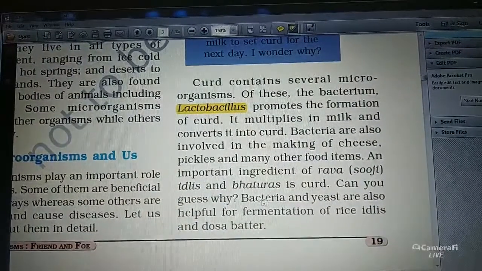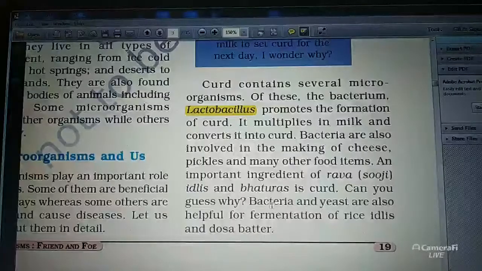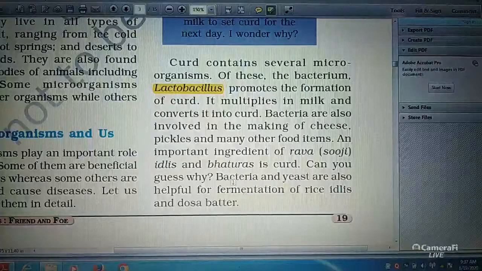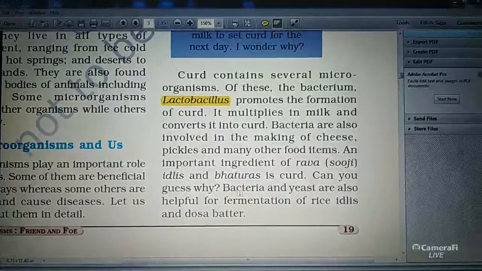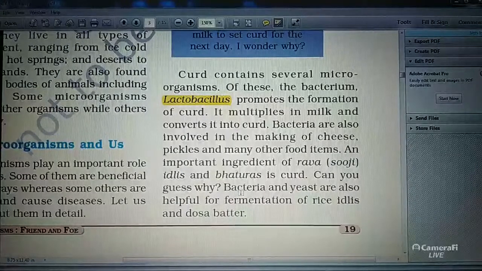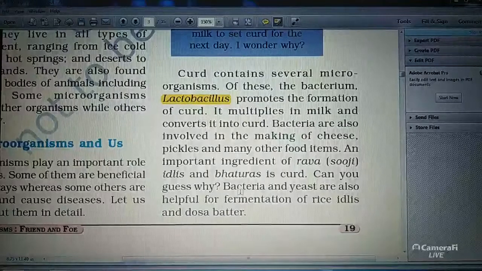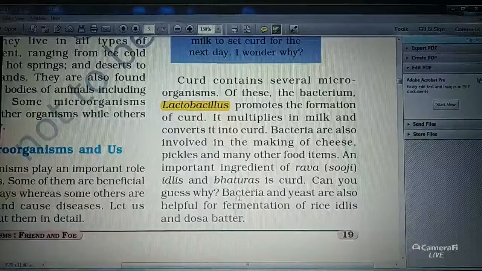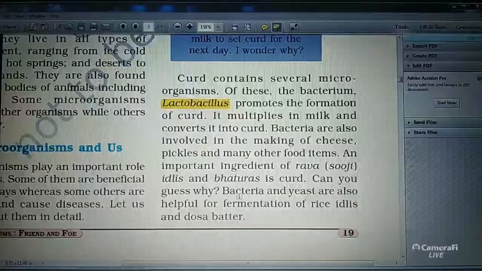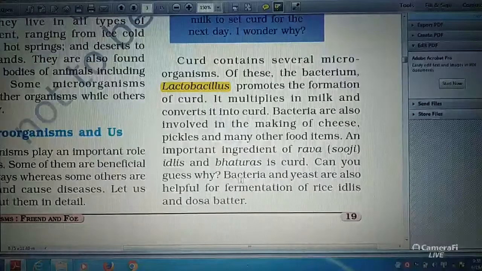10 lines for usefulness of microorganisms.